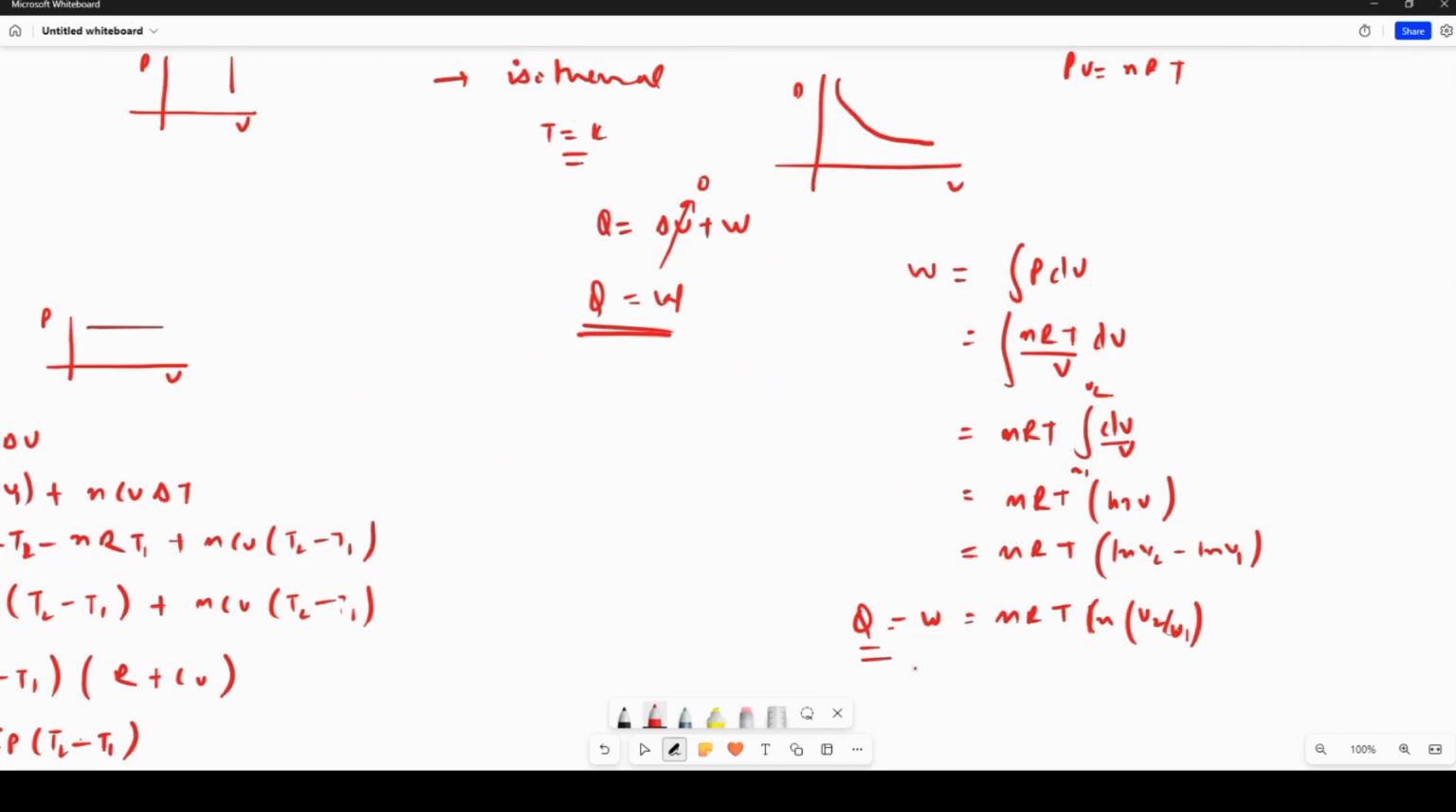Is that clear? Yes, sir. Okay. So these are the couple of derivations for all these processes.